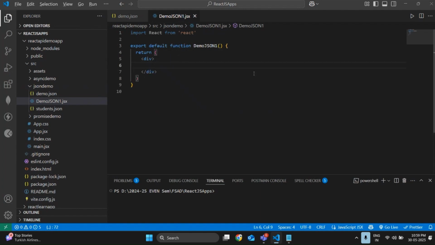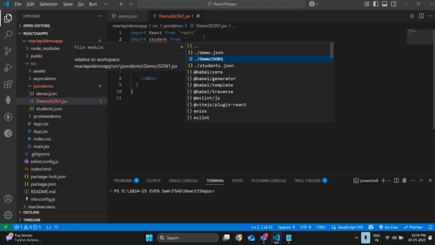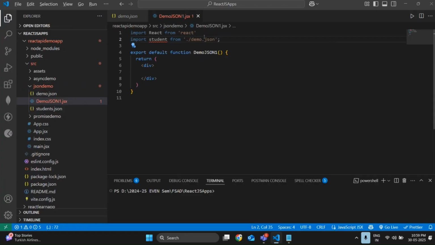So what we are going to do now? Let me import the JSON file. Import students, no. Import, I can say student. I wrote only student data inside the board. Import student from demo.json. Done as of now. So I imported the student data also.